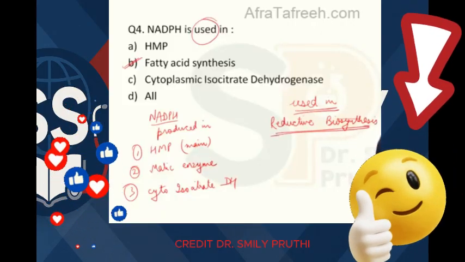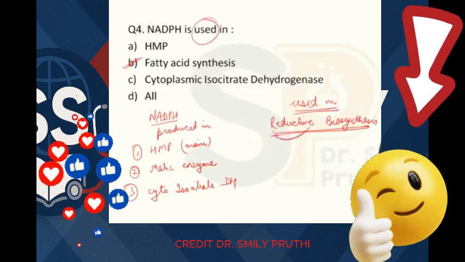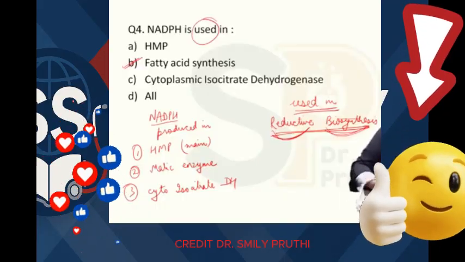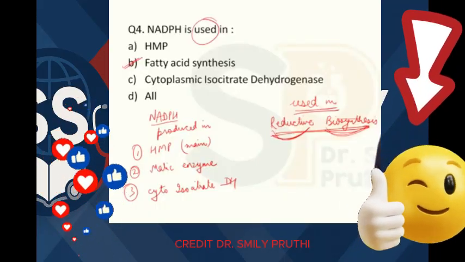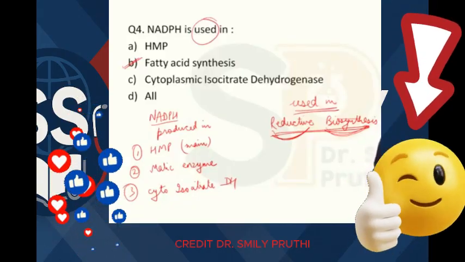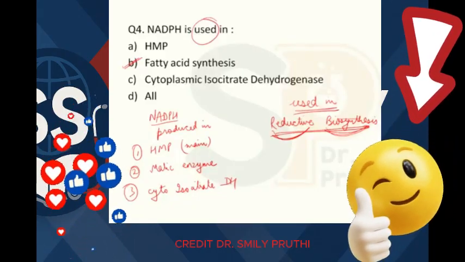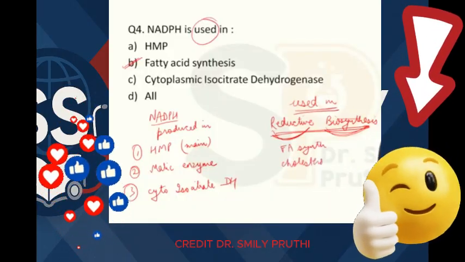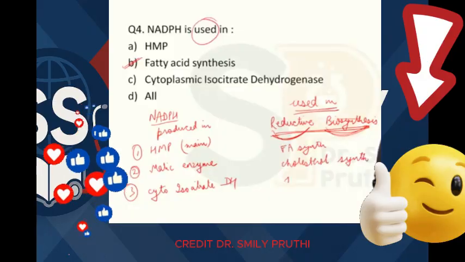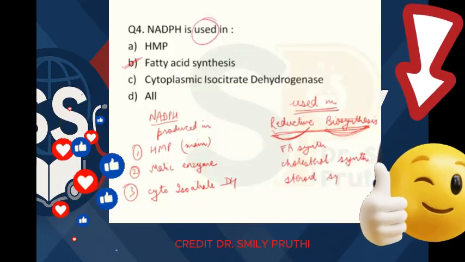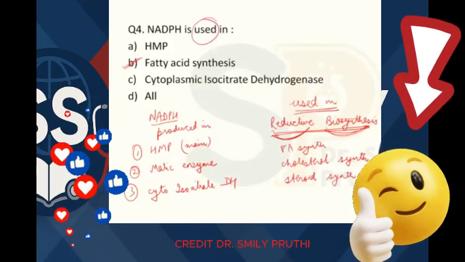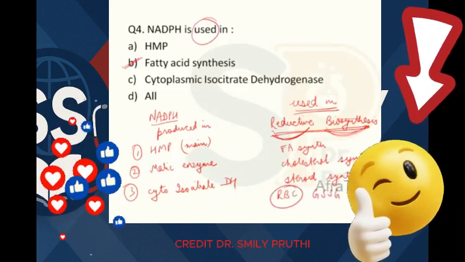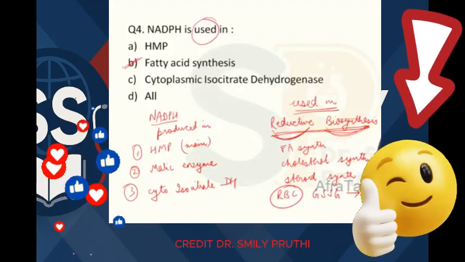NADPH is used in reductive biosynthesis, meaning for reductase enzymes in anabolic, synthesis pathways, where it is required for giving hydrogen or reducing equivalents. Examples of such pathways are fatty acid synthesis, cholesterol synthesis, steroid synthesis, and also in RBC for the conversion of oxidized glutathione to reduced glutathione.